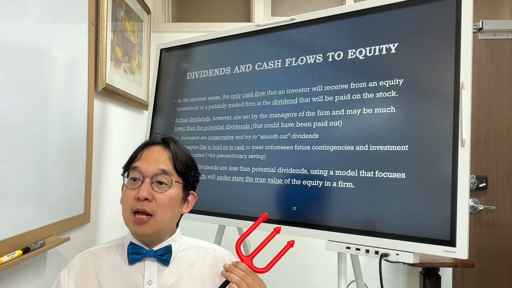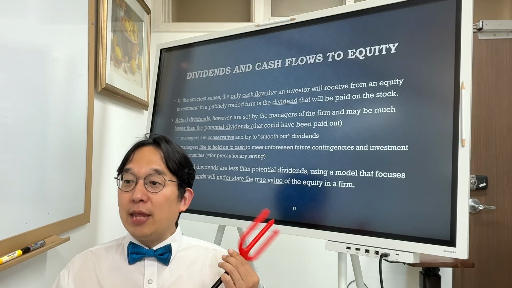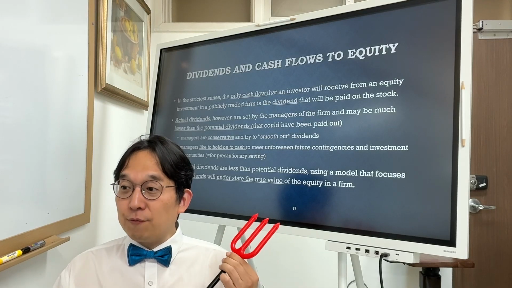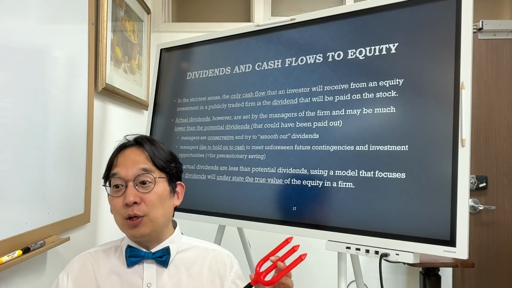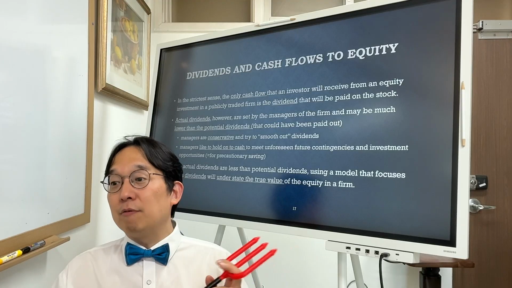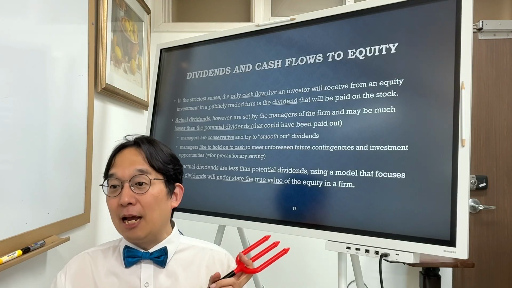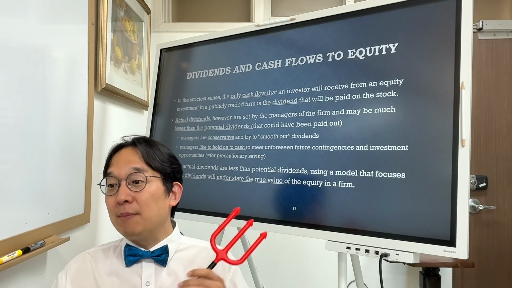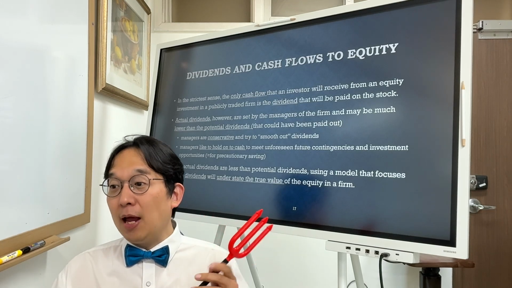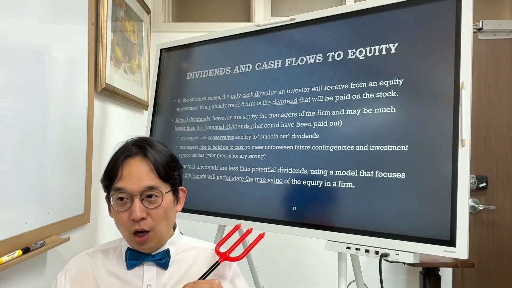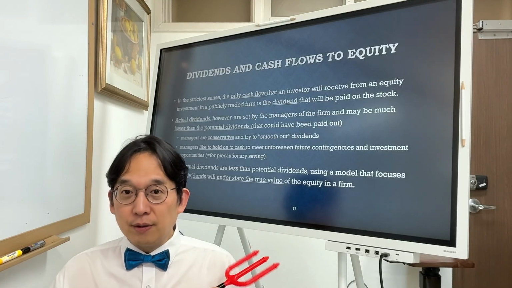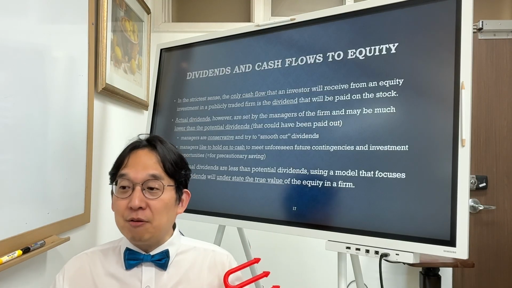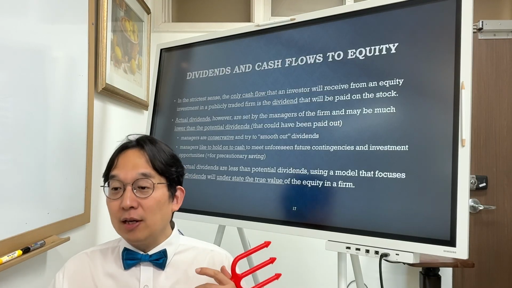In the strictest sense, the only cash flow that an investor will receive from an equity investment in a publicly traded company is the dividend that will be paid on the stock. Actual dividends, however, are set by the managers of the firm and may be much lower than the potential dividends, for many reasons, than could have been paid out, right?